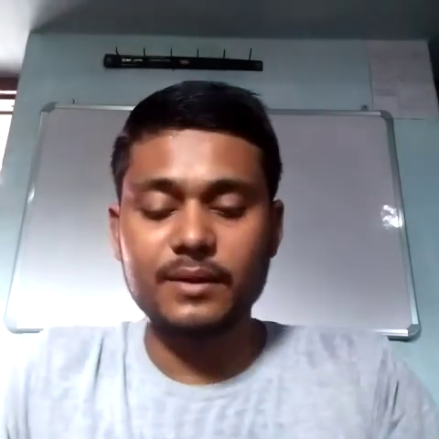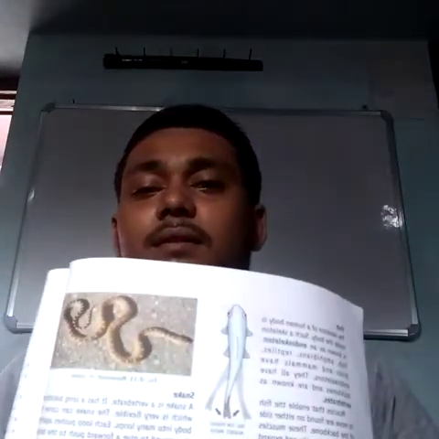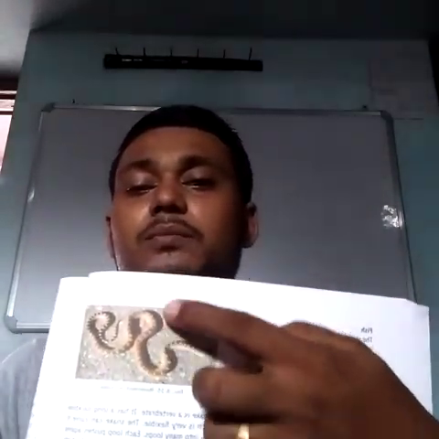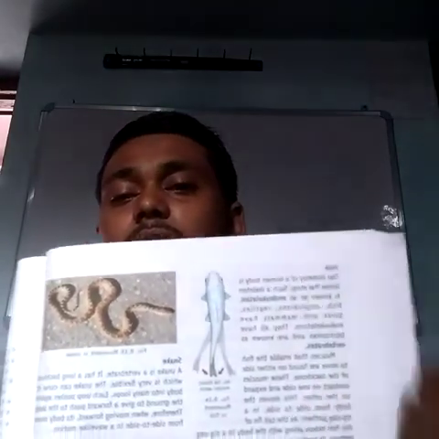Next topic is the snake. A snake is a vertebrate, means it has a backbone. It has a long backbone which is very flexible. Very flexible. Okay. The snake can curve its body into many loops. You can see the figure. So many loops. Okay.